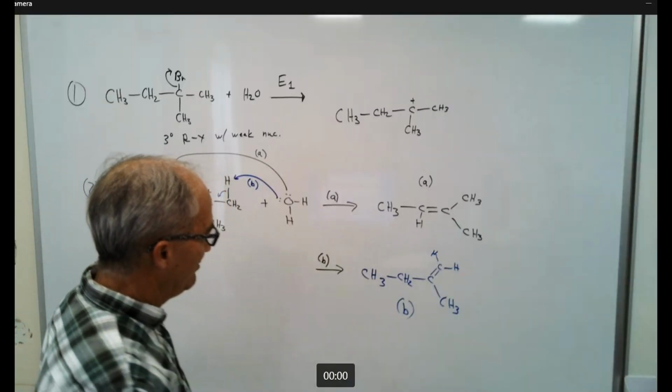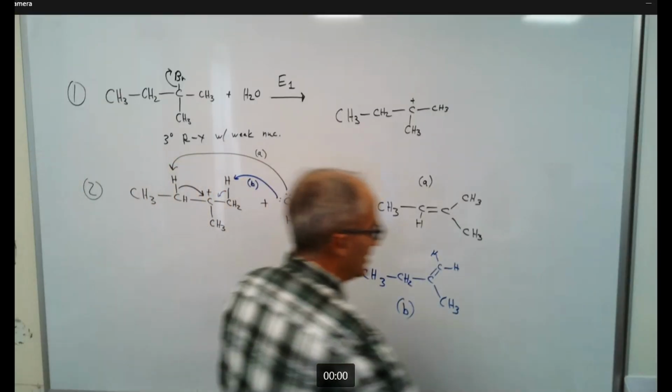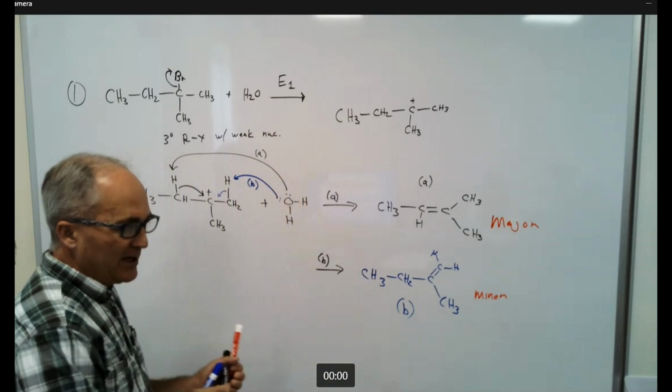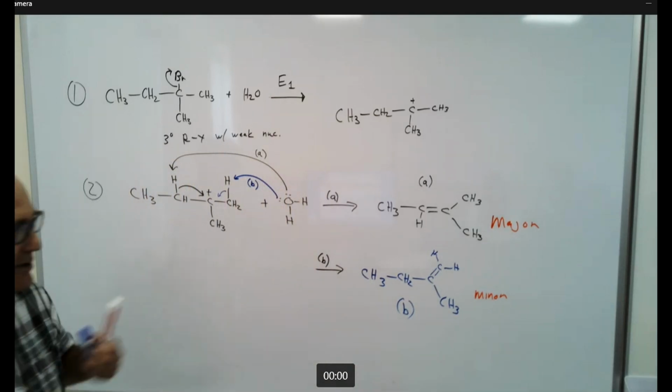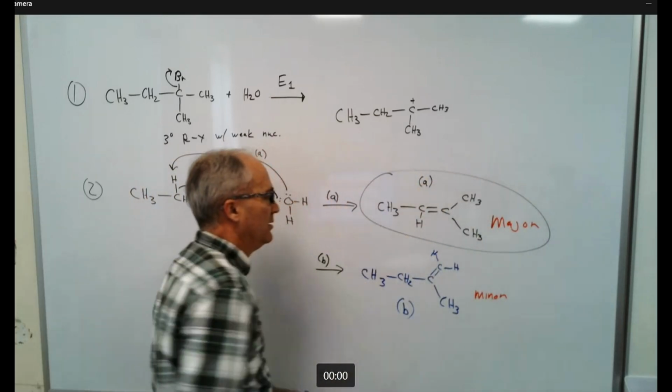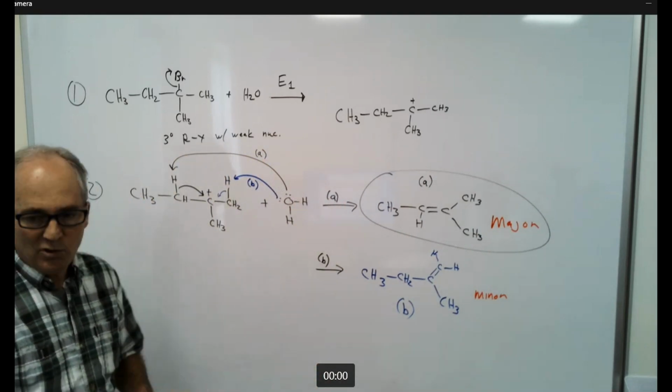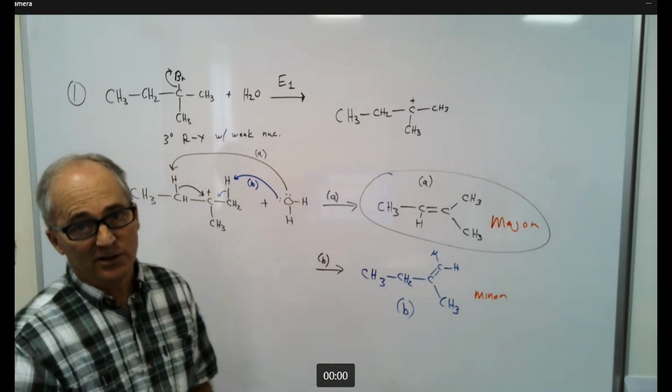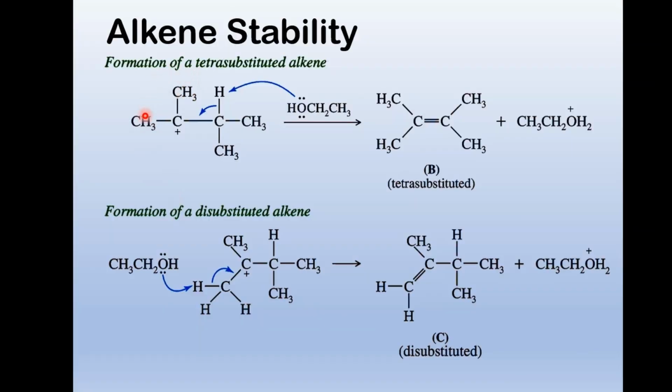So now over here, which one's going to be the major product? On a quiz, if it said circle the major product, it's more highly substituted than the other one. You could pull off one of these hydrogens or this hydrogen. Pull off one of these hydrogens, we get this alkene, pull off this one, we get this one, and this would be the major product.